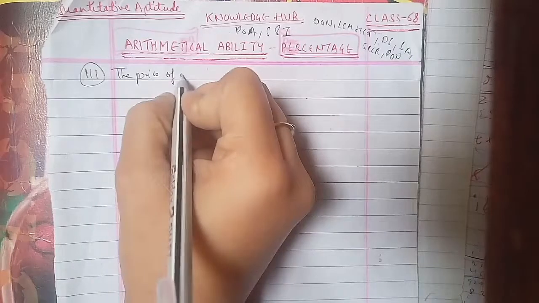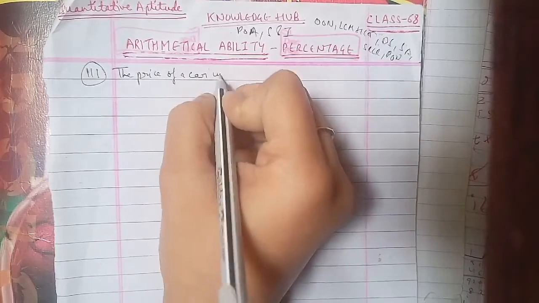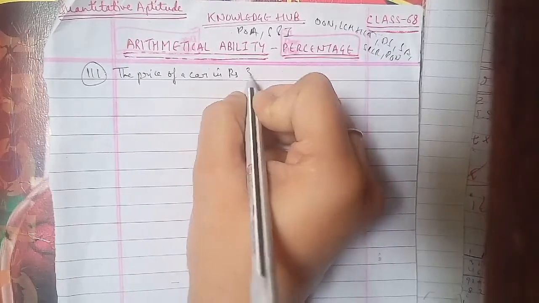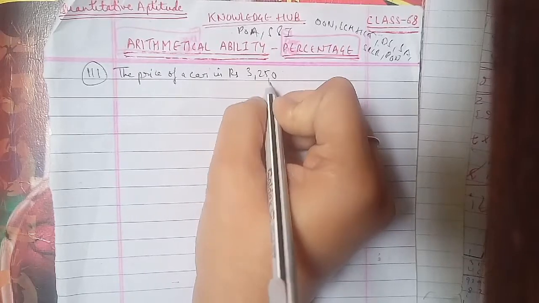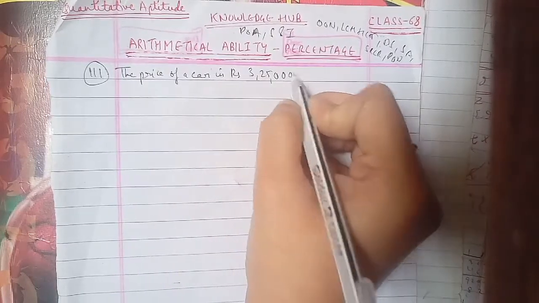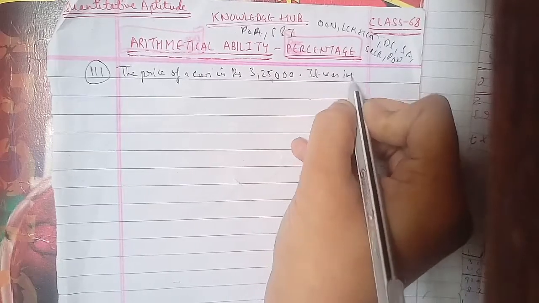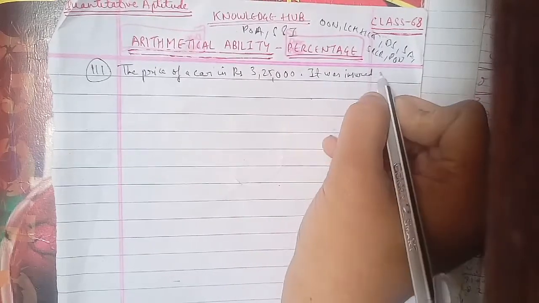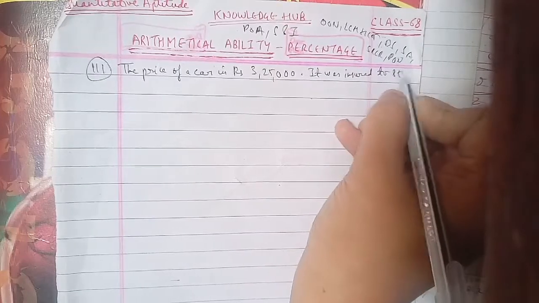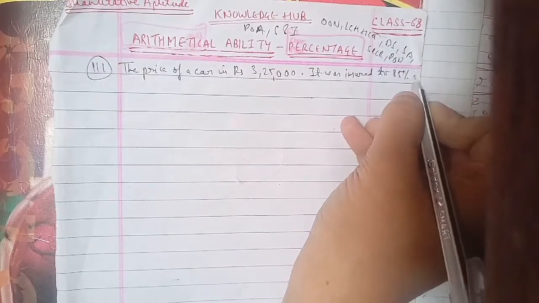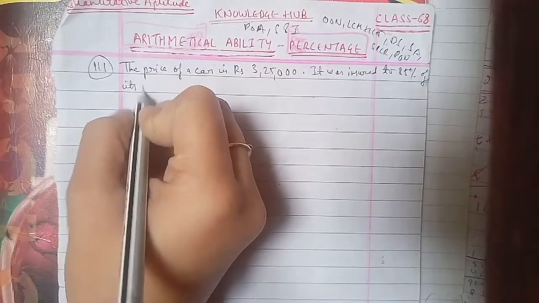The price of a car is rupees 3,25,000. It was insured to 85% of its price.